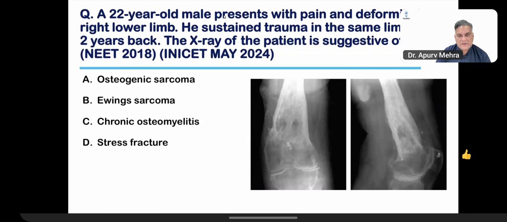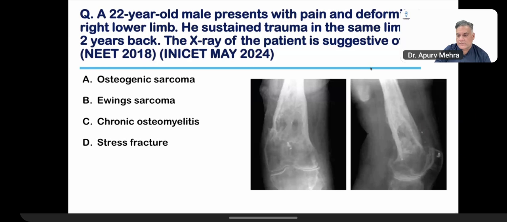Some questions? Answer, please. Answer is chronic osteomyelitis.